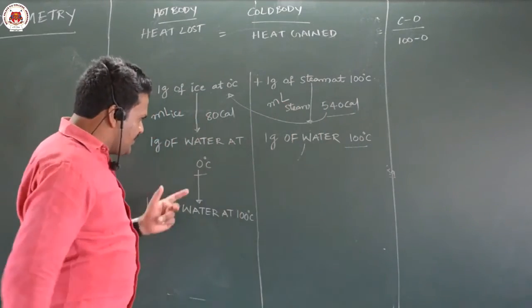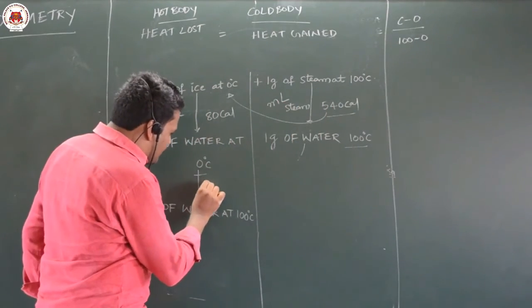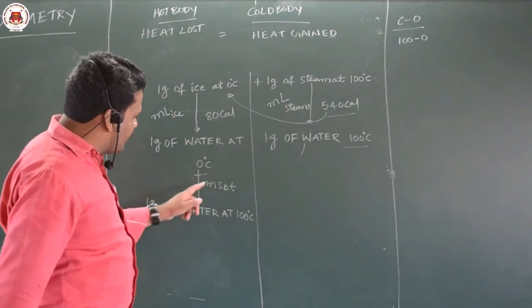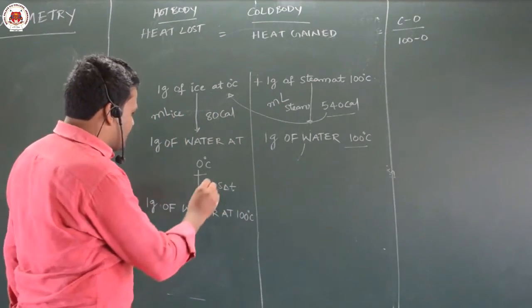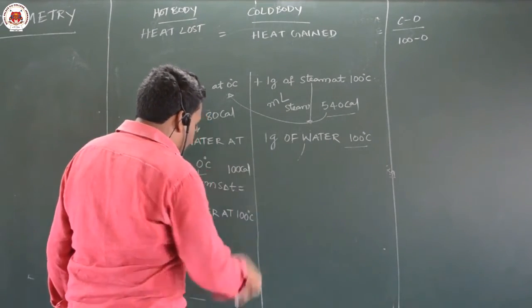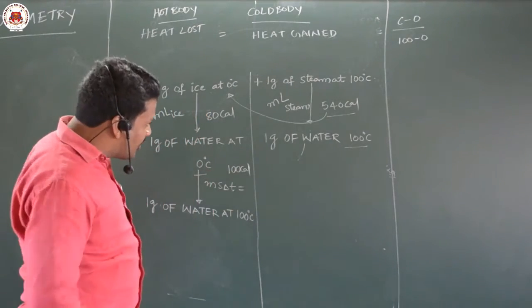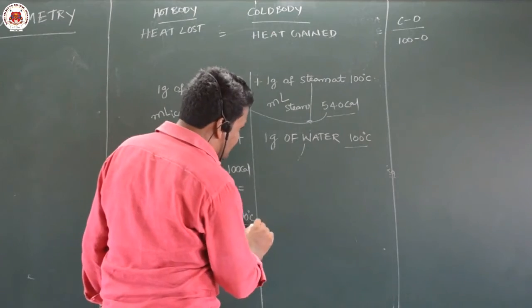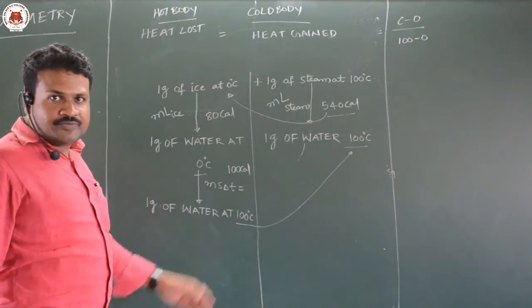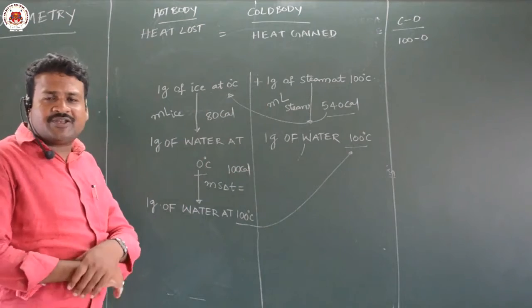Next, for this, what is the energy required? Ms delta T means 1 into 100. So it has taken 100 calories. Now next, whether we got equilibrium or not? Yes, 0 degrees Celsius, 0 degrees Celsius. We got equilibrium.